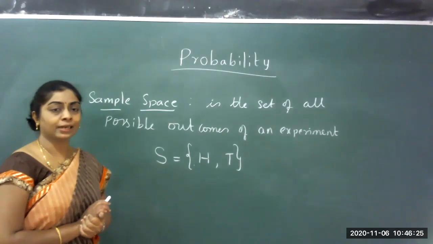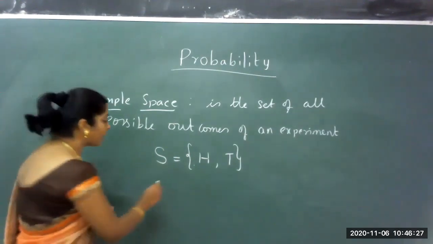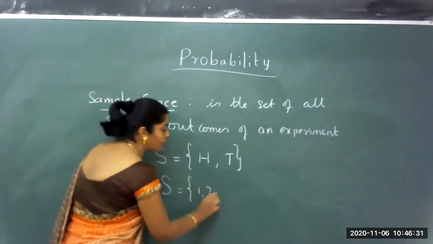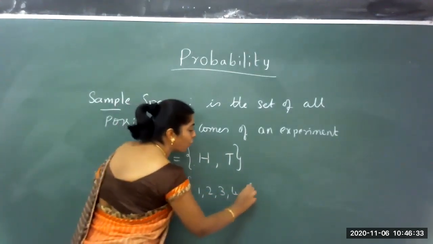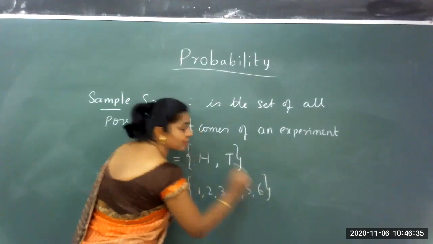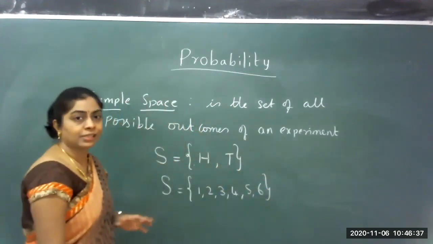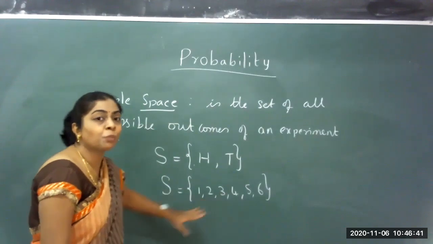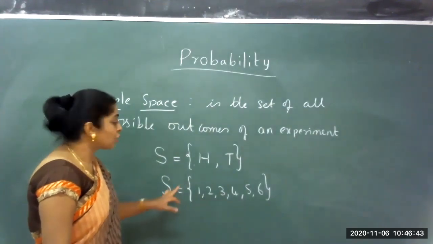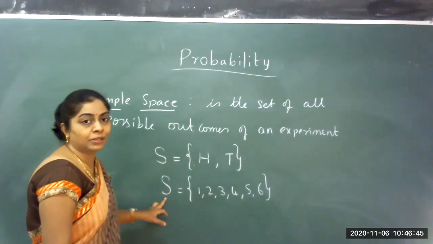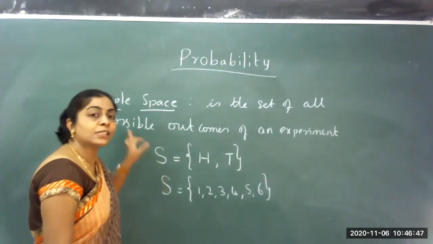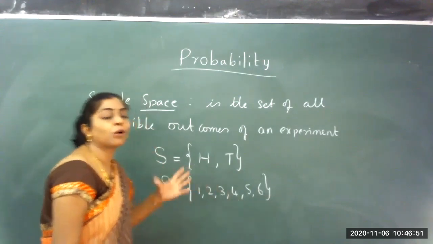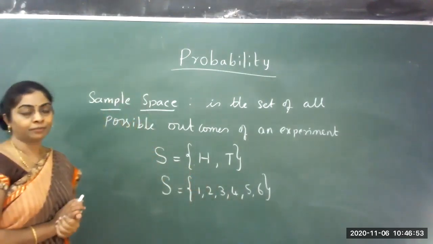One more I consider. A die is thrown. When I consider a die, the sample space of that is given as 1, 2, 3, 4, 5, 6. A die has 6 faces. From 1 to 6, any of these I can get back. So these are the 6 possibilities. So S denotes the sample space. It consists of the set of all possible outcomes. When a die is thrown, these are the possible outcomes I get.